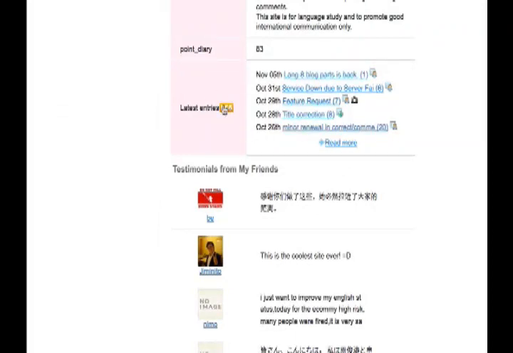Now one cool feature is RSS, which allows you to actually get a subscription of whatever users you want. So you can get updates right away in your RSS reader and be able to correct things right away, which is absolutely great. But before you find someone that can help you out with your language learning, you have to make friends. On Lang-8, making friends is actually really easy.